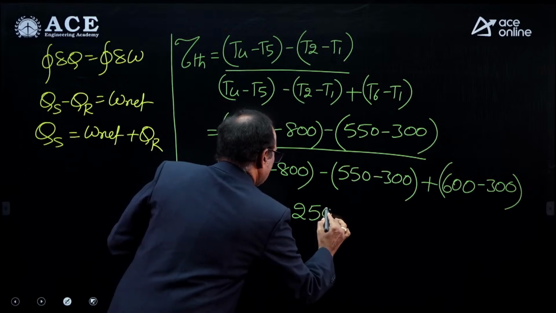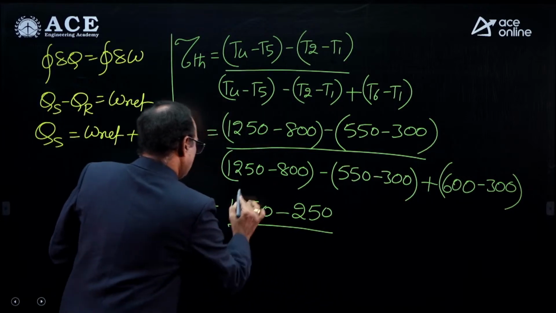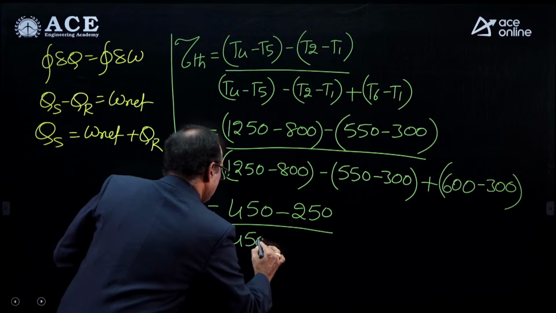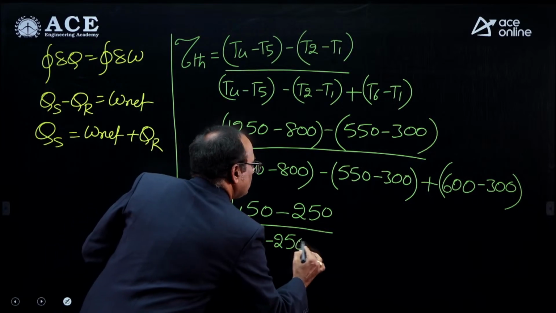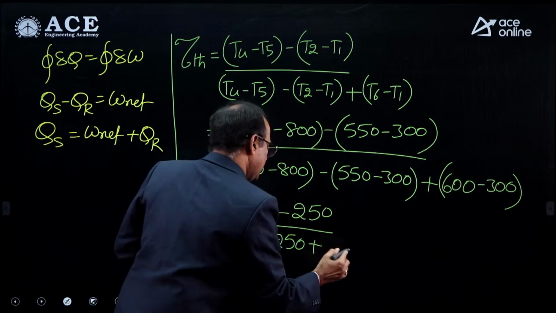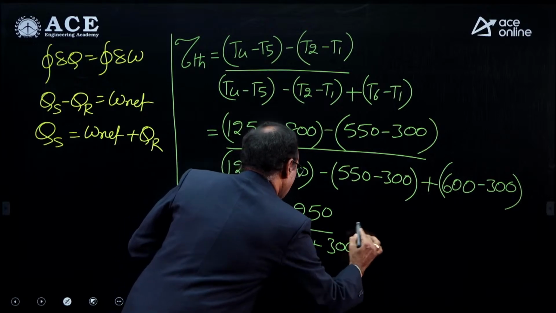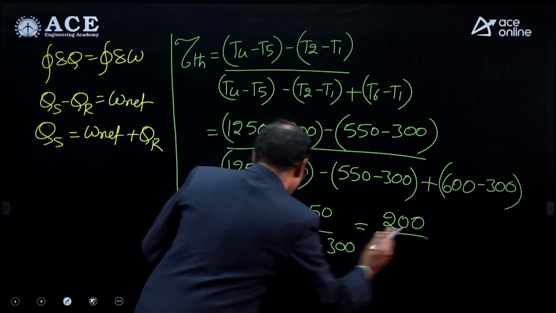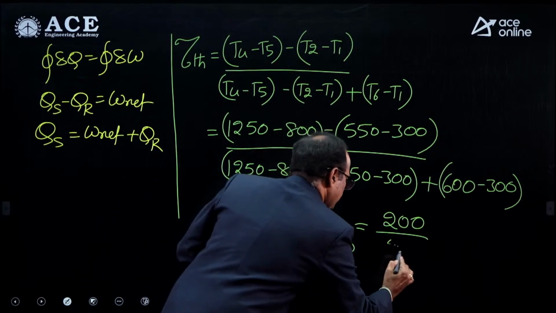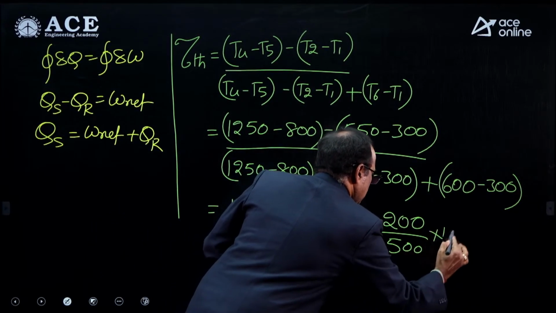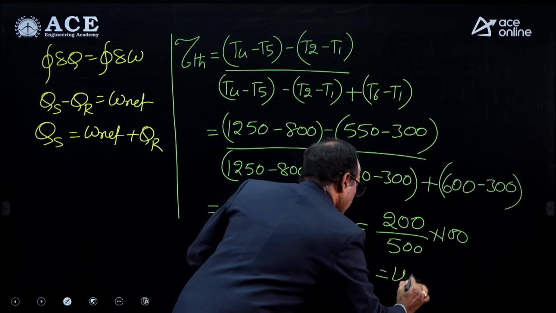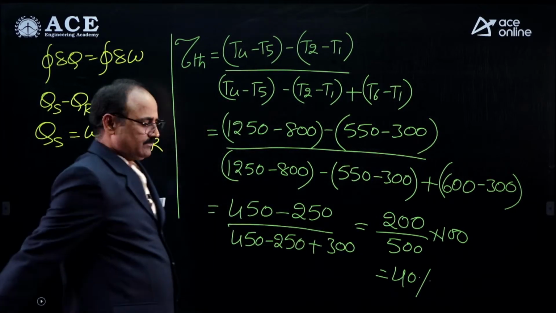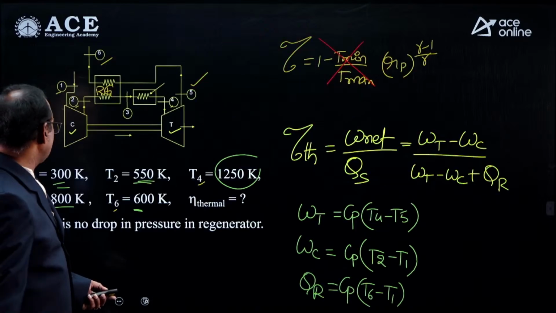250, divided by 450 minus 250 plus 600 minus 300, that is 300. It is equal to 450 minus 250, 200. 200 divided by 200 plus 300, that is 500. Simplify this value and you get the answer 40%. That is the answer. 40% is the absolutely correct answer.